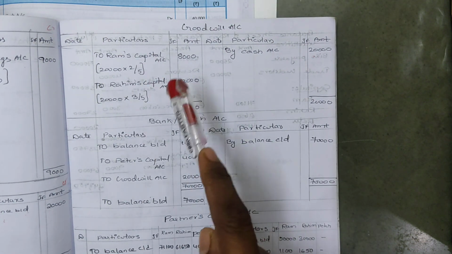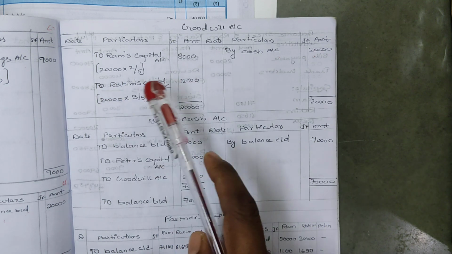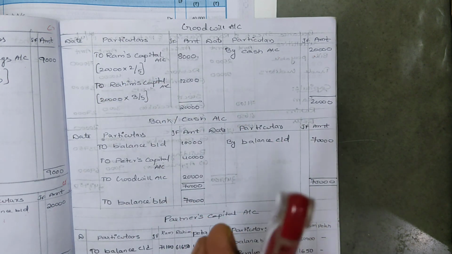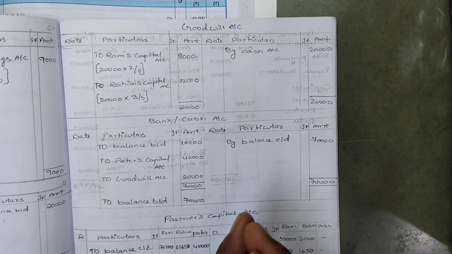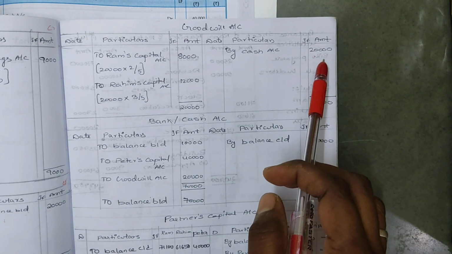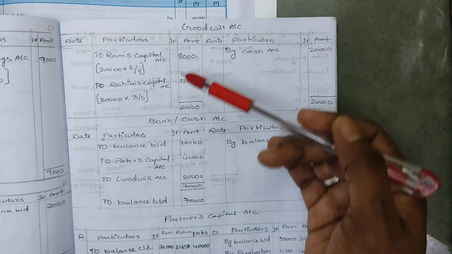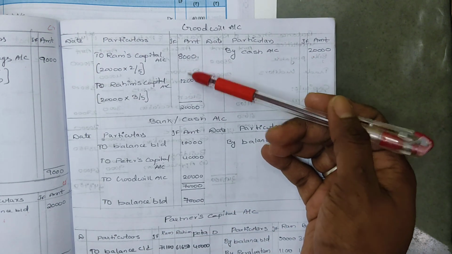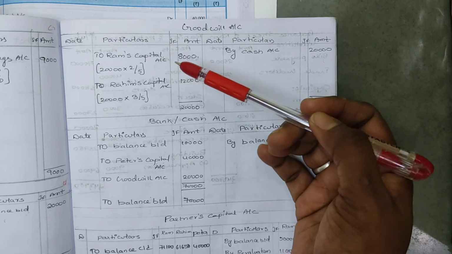For all the questions, remember, when goodwill is bought in cash, then compulsorily, first of all, you have to write by cash account 20,000, and now this we have to share to the old partners in sacrificing ratio.